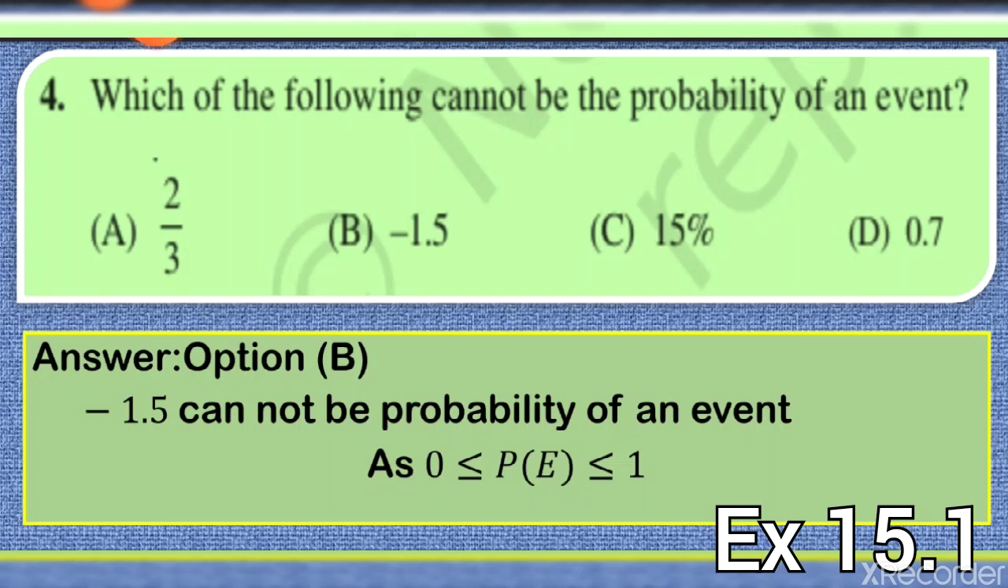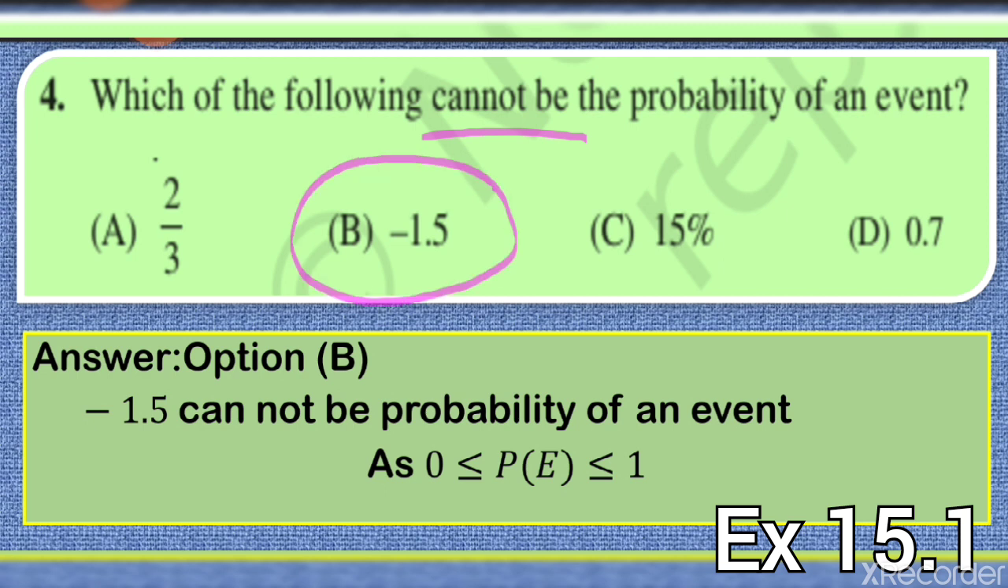Hello everyone. In this video we will do question number 4 to question number 10 of exercise 15.1 of chapter probability. Now question number 4 is: which of the following cannot be the probability of an event. Now see these four options. Do you see this option B?